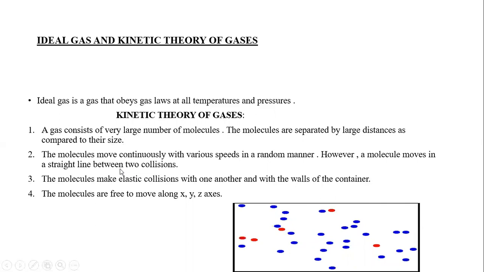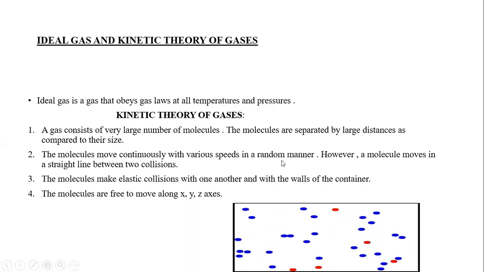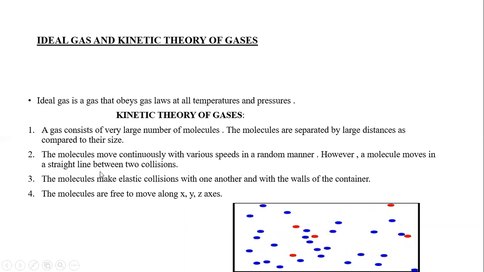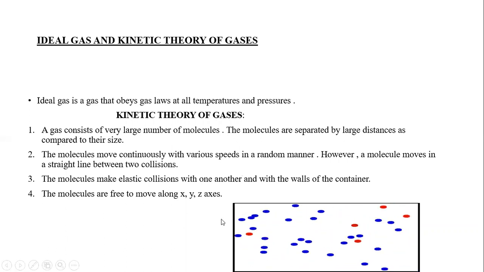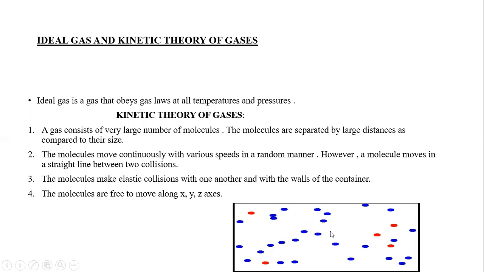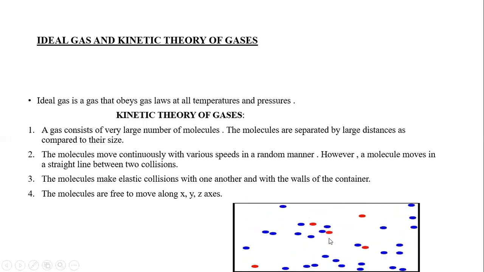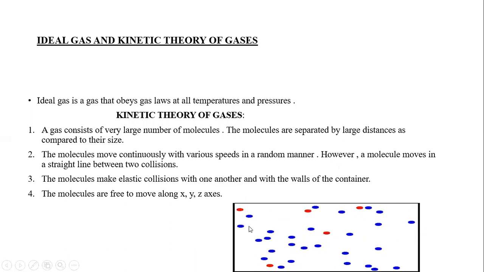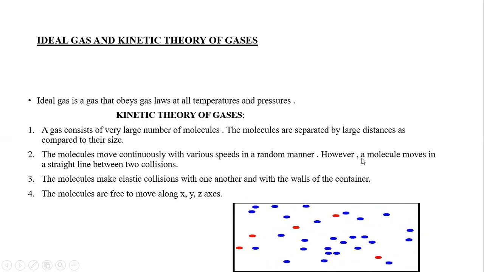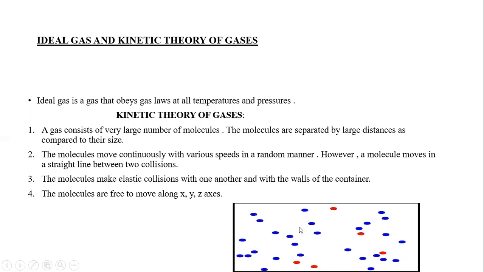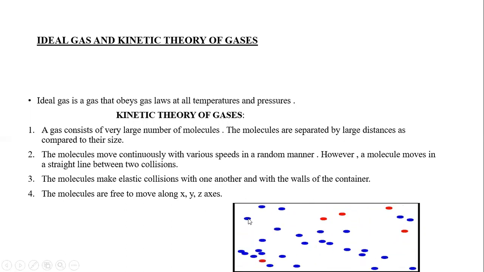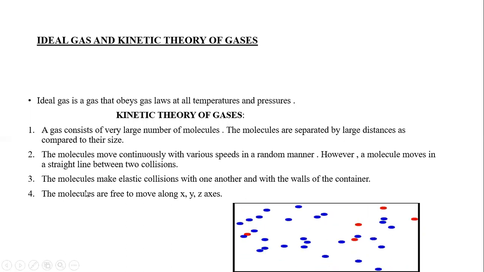The molecules move continuously with various speeds in a random manner. However, a molecule moves in a straight line between two collisions. Molecules are moving in a random manner. You can see this in the same animation. But between the two collisions, they move in a straight line.